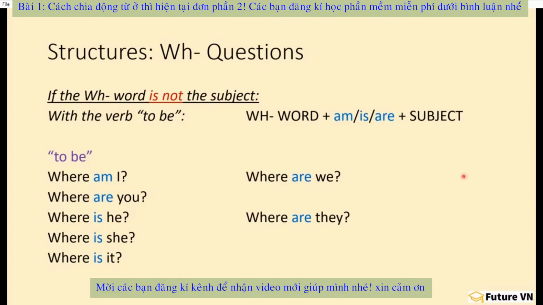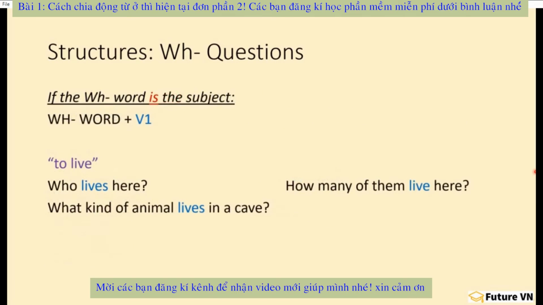As I said, the WH word can be the subject. Let's take a look at how to make questions like that. If the WH word is the subject, then we don't use do or does. We just use the WH word plus verb 1. Remember, verb 1 is the form we use in statements like, likes, talk, talks. All right, we're going to use verb 1 in this case. Let's take a look at some examples.